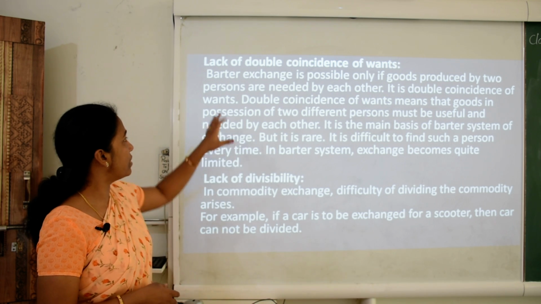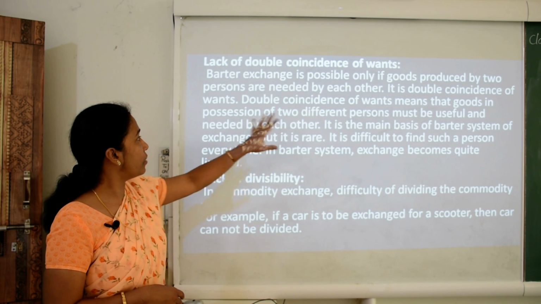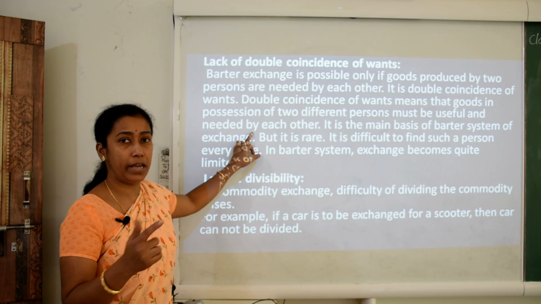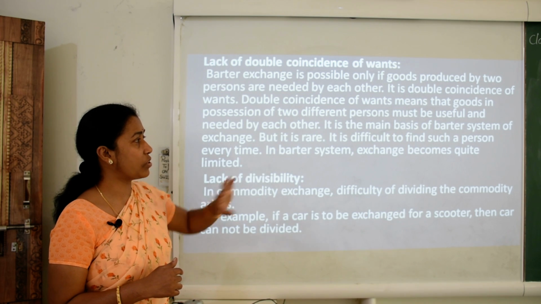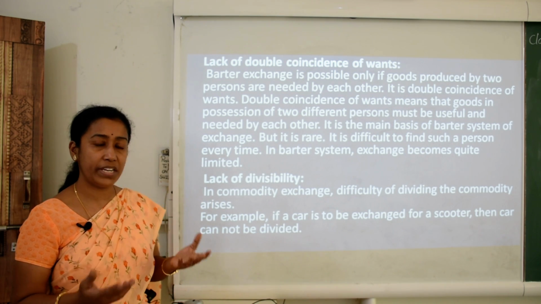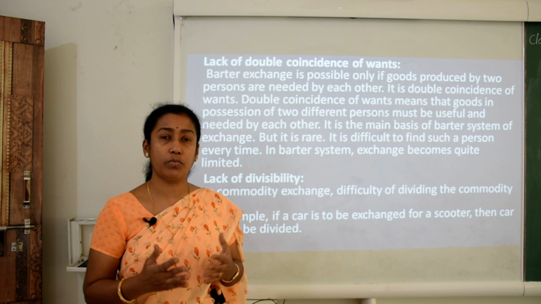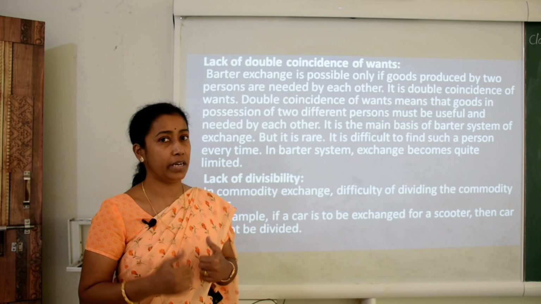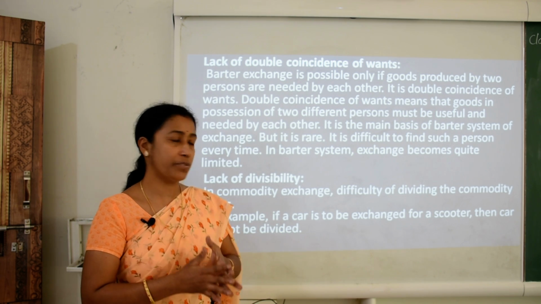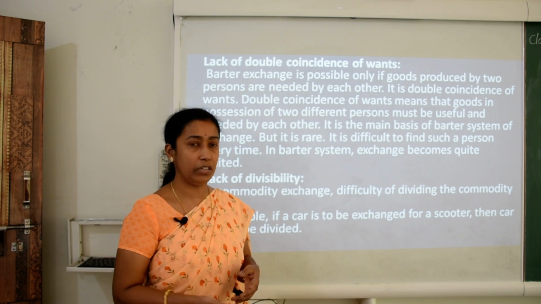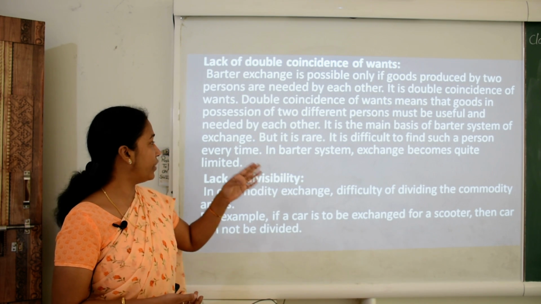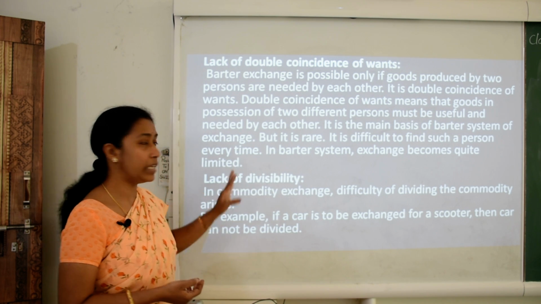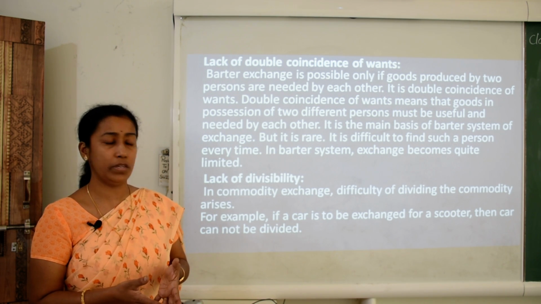So double coincidence of wants means that goods in possession of two different persons must be useful and needed by each other. It is the main basis of the barter system of exchange, but it was very rare. That means this kind of condition, where whatever I want you must have and whatever you want I must have, was very rare. So this was one of the difficulties of the barter system of exchange. It is difficult to find such a person every time. In the barter exchange system, it becomes quite limited.